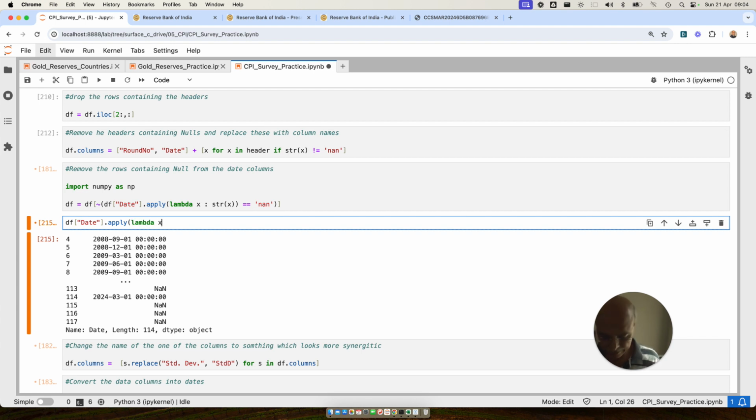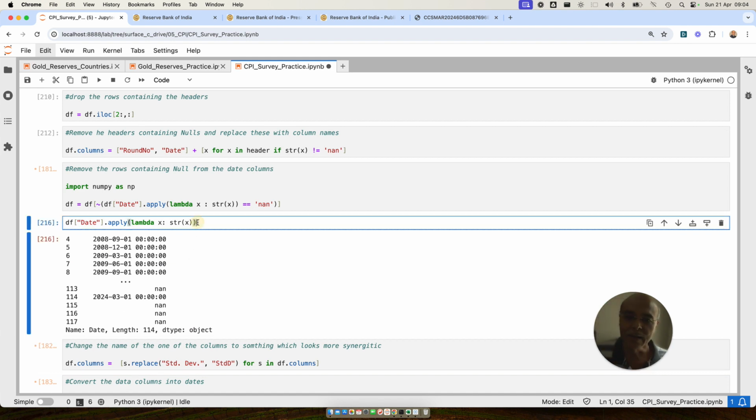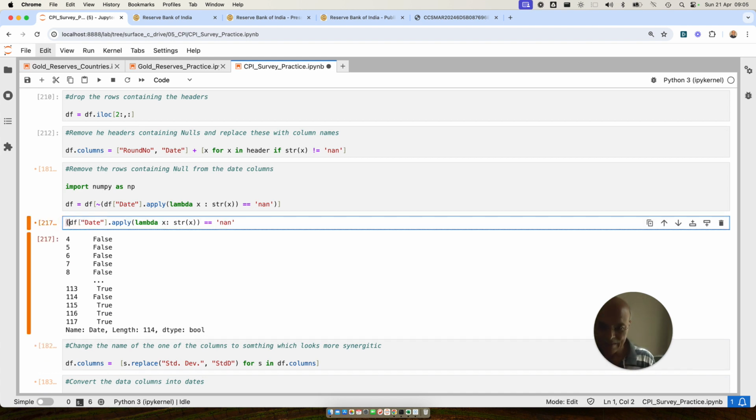and then I will convert every value of that particular column into string. So if I run this, you will see that this has all been converted into string. See, now the nans have been converted into string. Now I'm going to check whether it is nan or not. So when I do it, this will be a boolean result. Once I have it, I'm going to reverse this, because I don't want these rows, I want the rows which are opposite. So I'll use a tilde here.